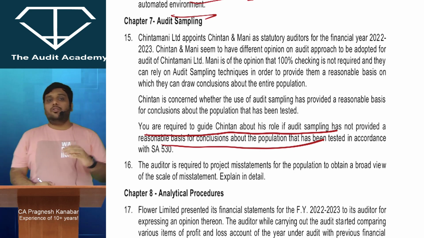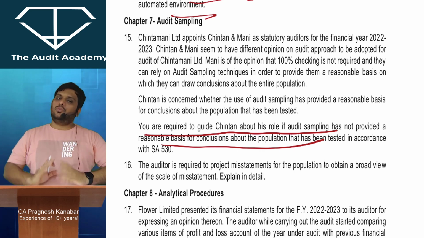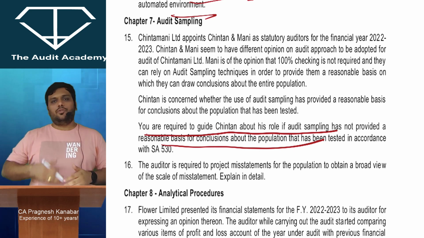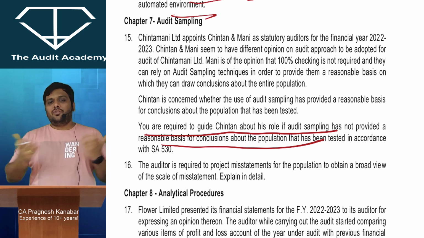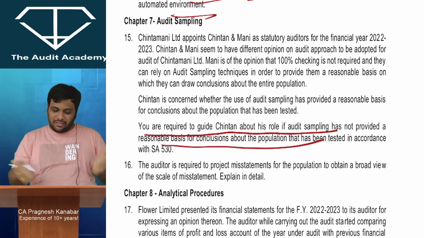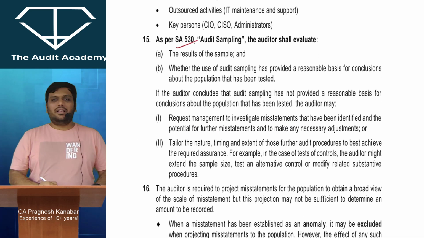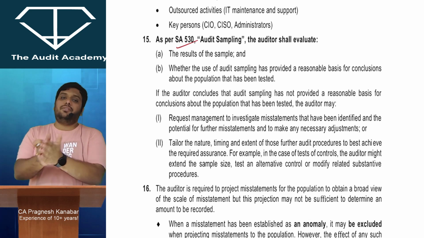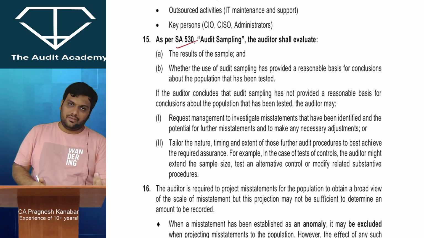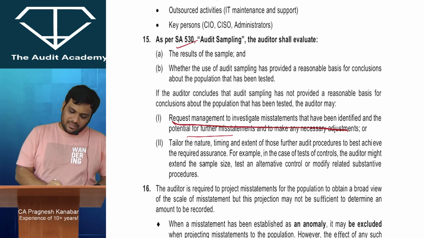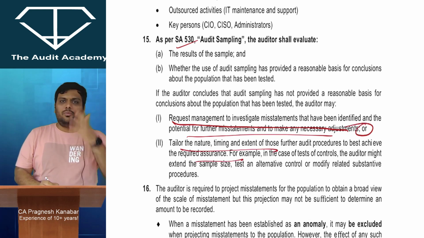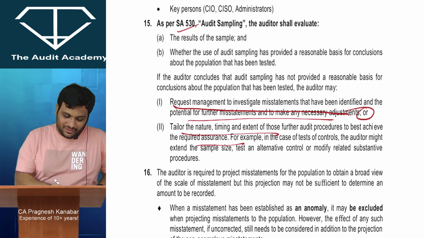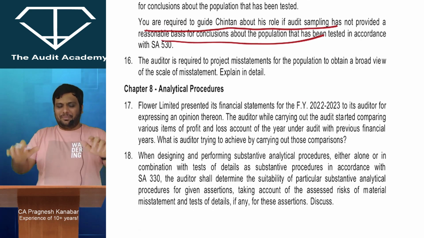But obviously, you may not be able to trust the management. Then in that case, you can tailor the nature, timing, extent of your procedures, and you can take additional sample. If you're not satisfied, then take additional effort. Sometimes answers are very simple. So first they have given that in SA 530, auditor needs to analyze the results of sampling and whether it has given you enough conclusion about the entire population. If not, then look at this, request management to investigate further, or you modify your nature, timing and extent of your audit procedures. Alright, it is a simple area.